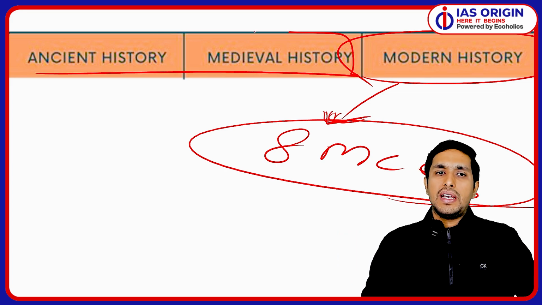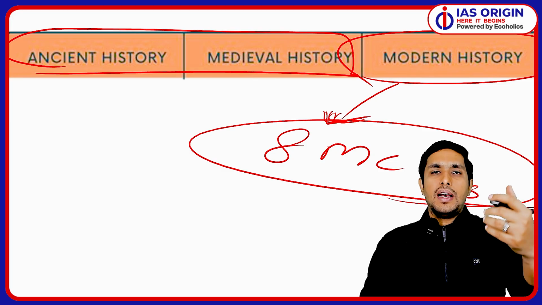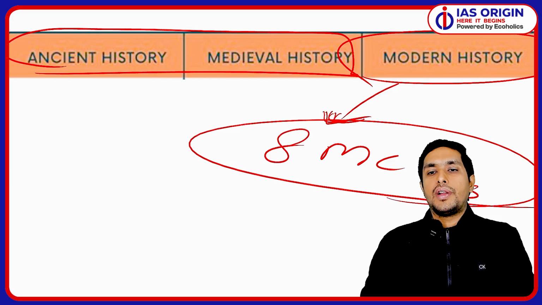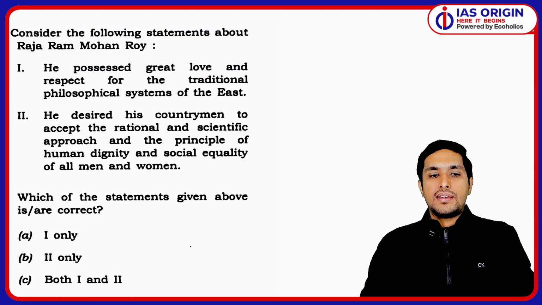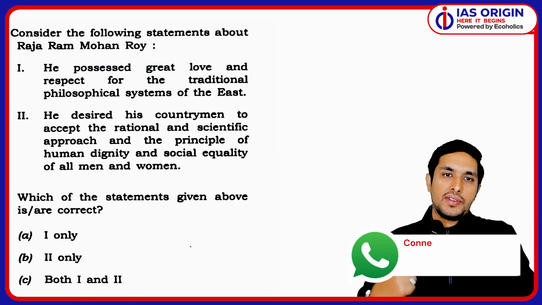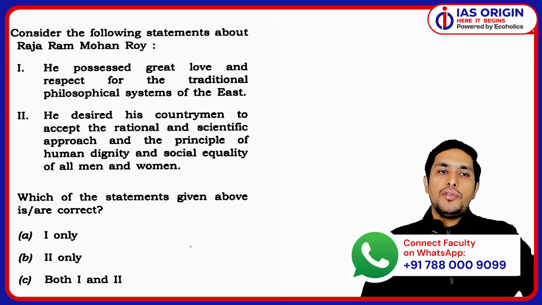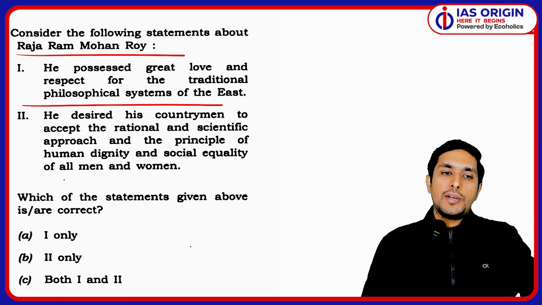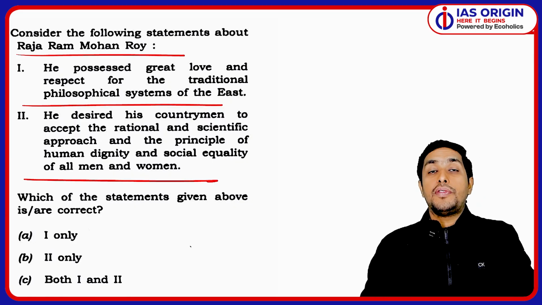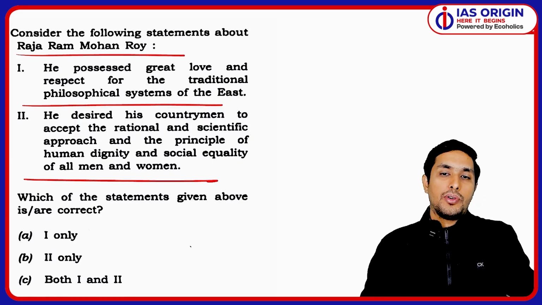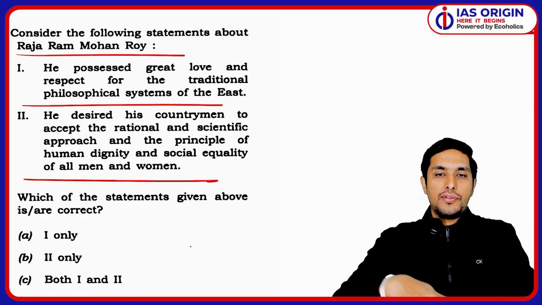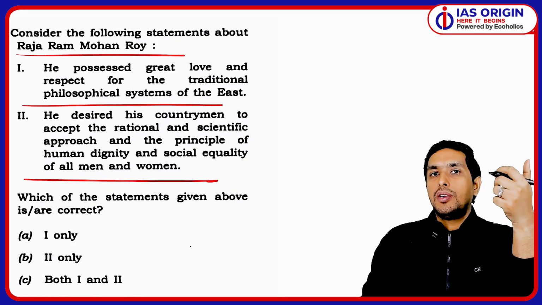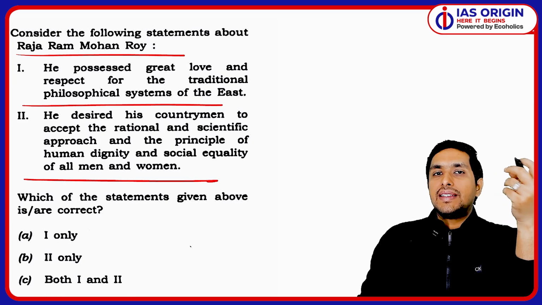Okay, so we have seen the ancient, medieval, and art and culture, because I put that question, the art and culture only, this dancing girl and this Vishnu Puruskar wala question. So let's focus on this aspect now. When we focus on Raja Ram Mohan Roy, there are 2 statements about Raja Ram Mohan Roy, known as the father of Indian Renaissance. So we just have to answer this question by reading the statements and knowing what exactly the statement is saying.